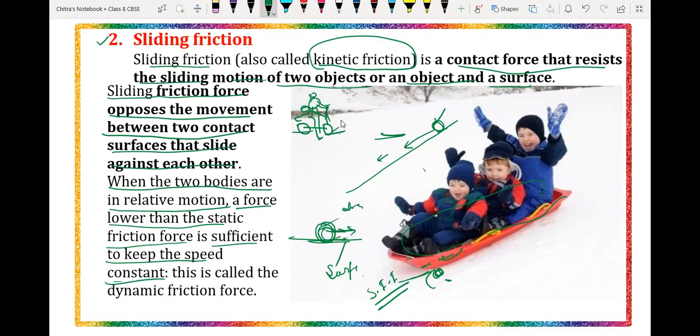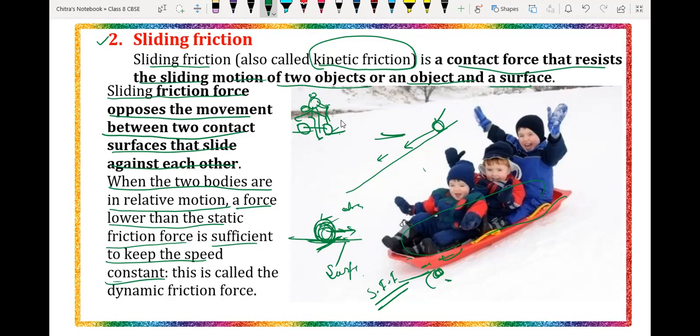One force works between the surface and that object and reduces the velocity of the object; that will be the sliding force. Suppose the sliding force and the force applied by the object have the same magnitude. Then the motion of that object will remain constant. It is not going to change.